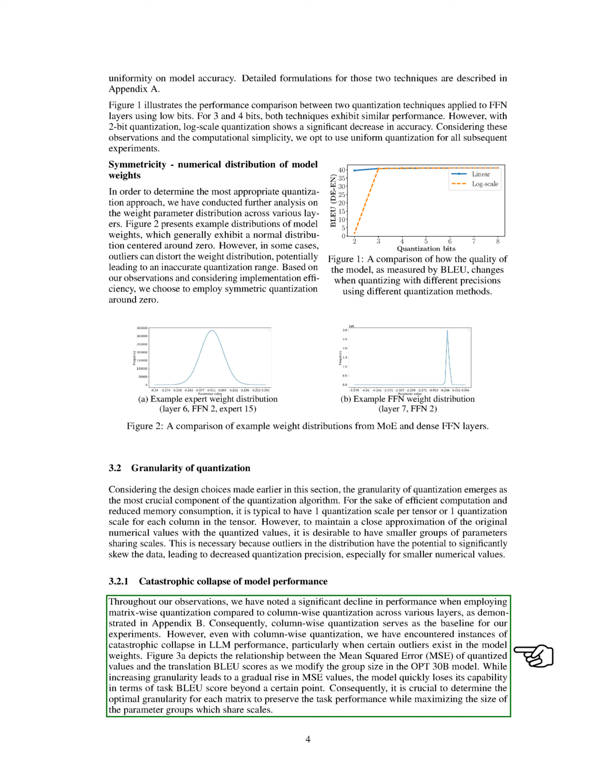But even with this approach, we've seen instances of severe performance degradation in large language models, LLMs, especially when there are outliers in the model weights. We've observed a relationship between the mean squared error, MSE, of quantized values and the translation BLEU scores as we change the group size in the OPT30B model. As we increase granularity, the MSE values slowly increase, but the model's ability to score on the task, BLEU score, rapidly deteriorates beyond a certain point. Therefore, it's vital to find the best granularity for each matrix to maintain task performance while maximizing the size of the parameter groups sharing scales.